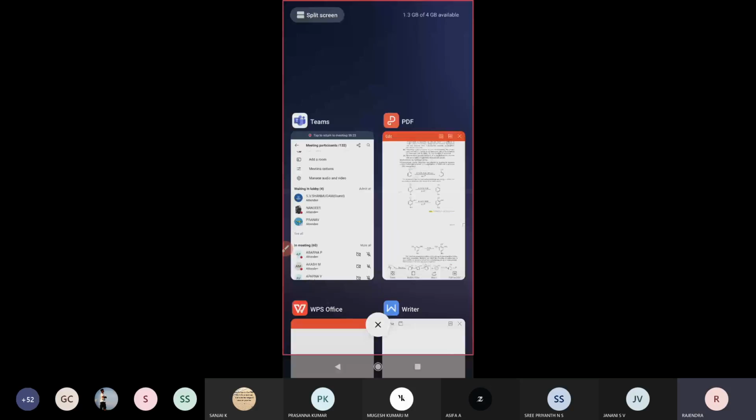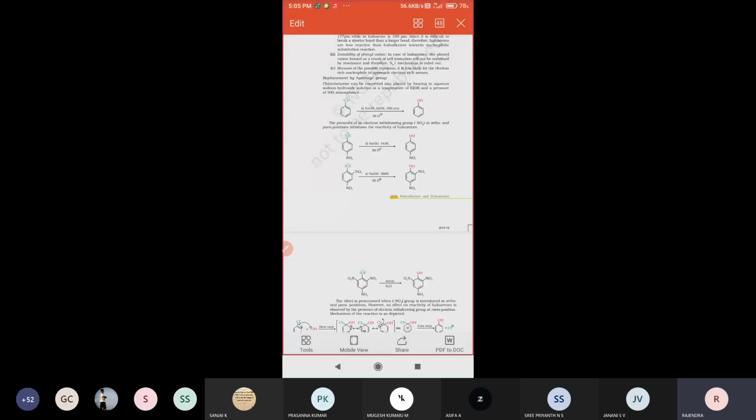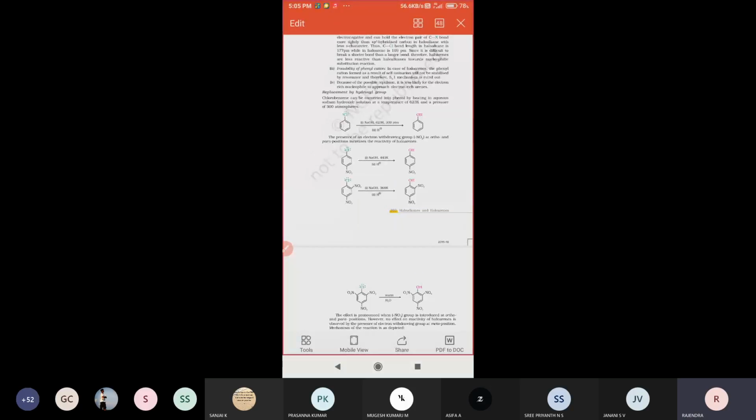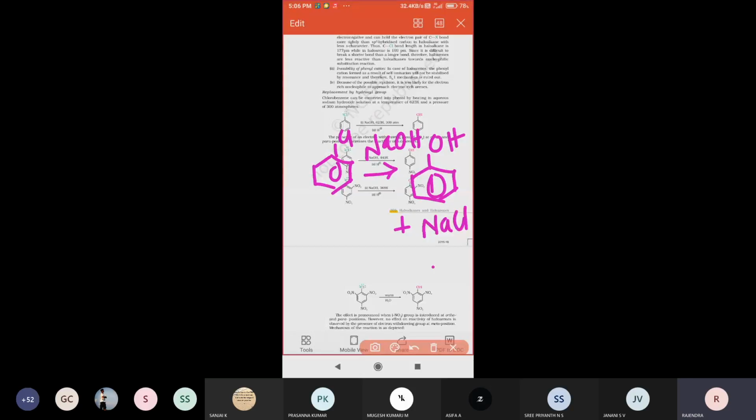Right. So, first reaction: see that chlorobenzene is taken. When chlorobenzene reacts with sodium hydroxide, what will happen? Just look here, all of you. The chlorine will be replaced by the hydroxyl group. So the OH group will be attached to the aromatic compound, and NaCl will be eliminated. This is called the chlorobenzene reaction.